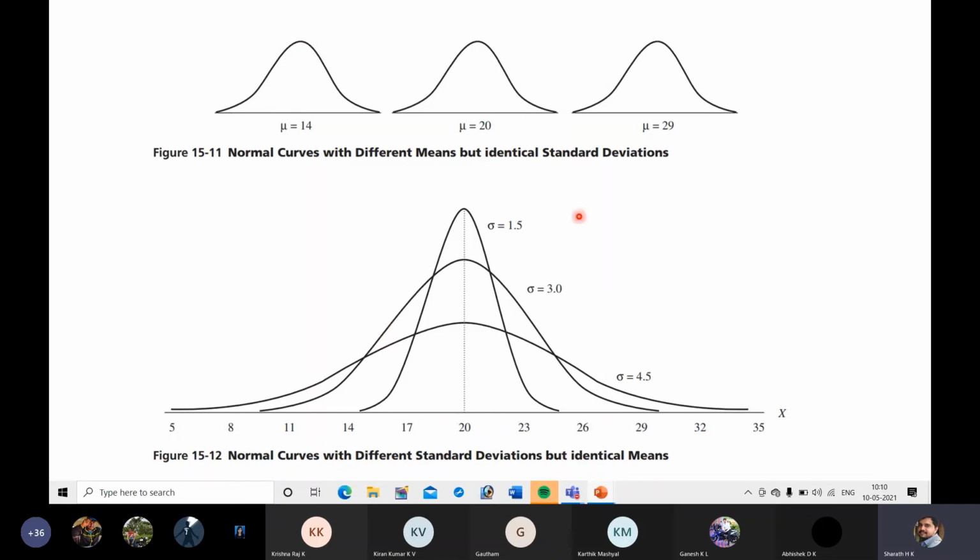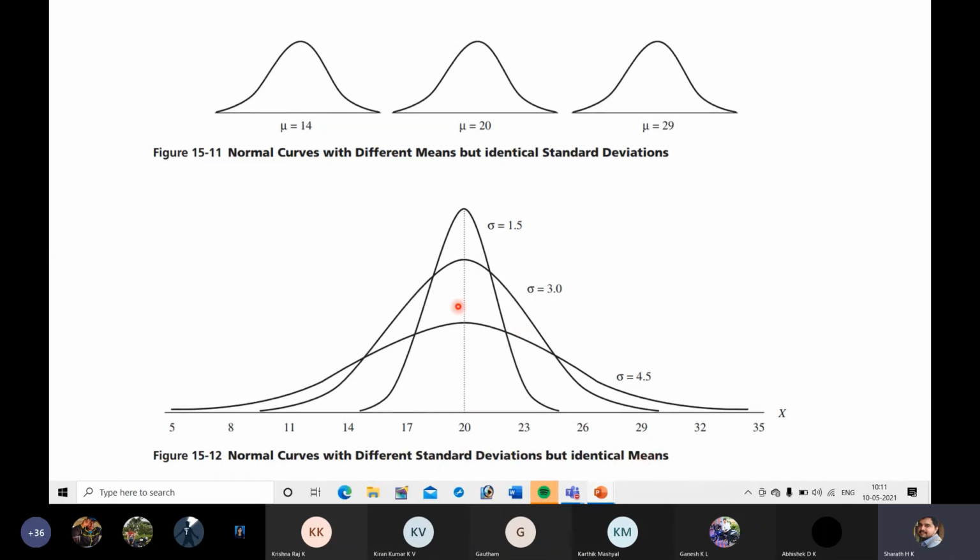In another case, you have different standard deviations but identical mean. In the earlier case the standard deviation was identical whereas mean values were different. In this case, standard deviation values are different but mean values are the same.